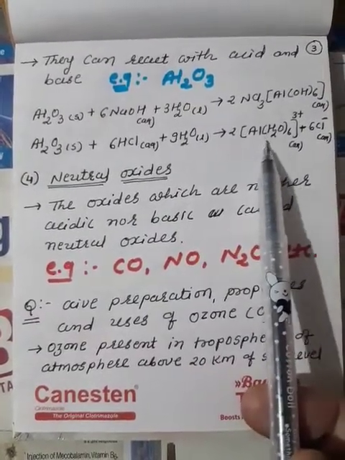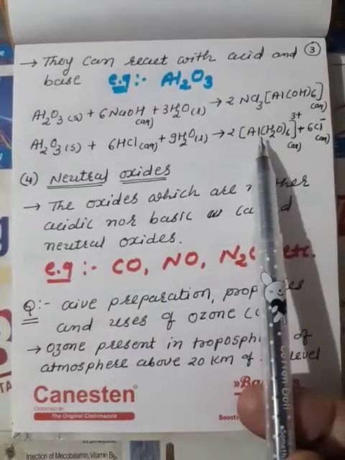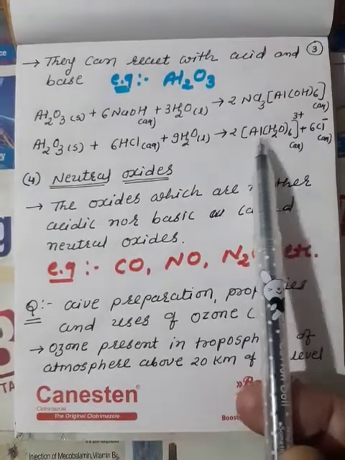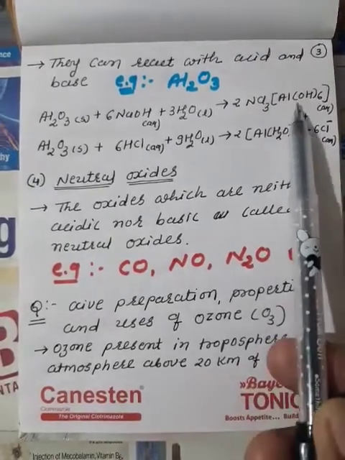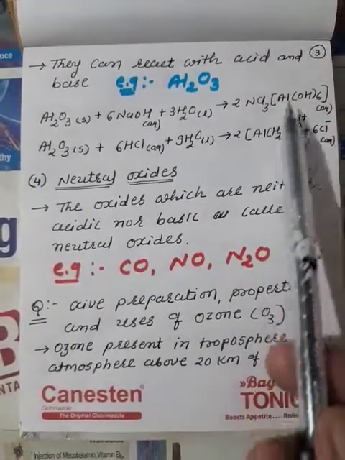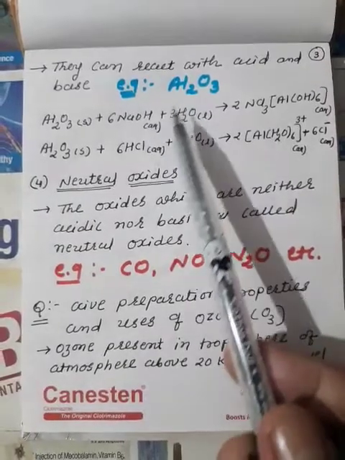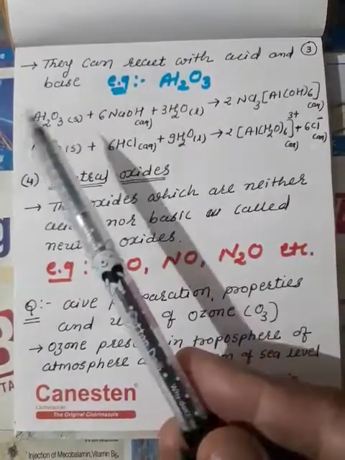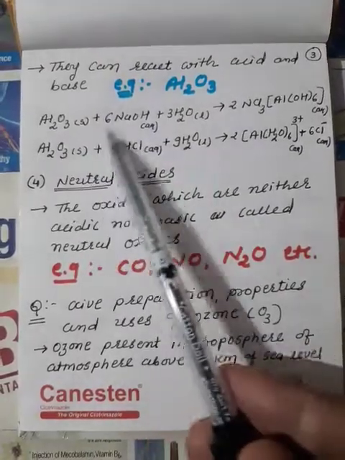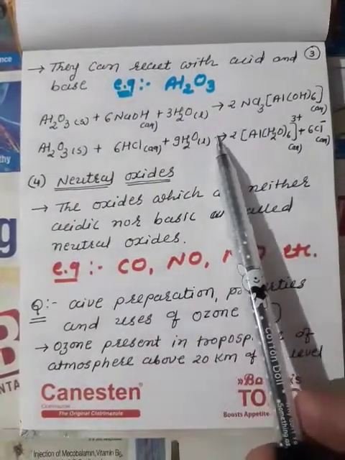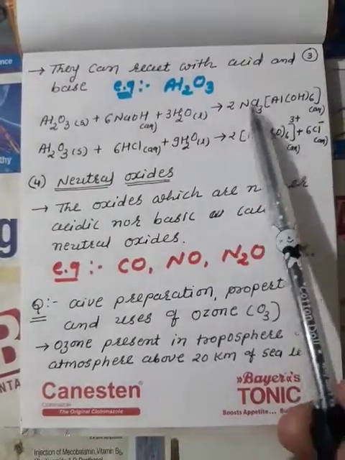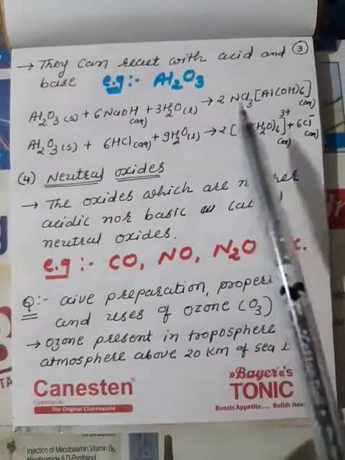We study complex salts in 12th standard, 9th chapter of part 1. At that time we will discuss the name of this complex compound, but prepare both reactions very well by writing in your book. The stoichiometry is also very easy, 163 and here 169. Prepare this complex compound. Both reactions are most important as far as the exam is concerned.